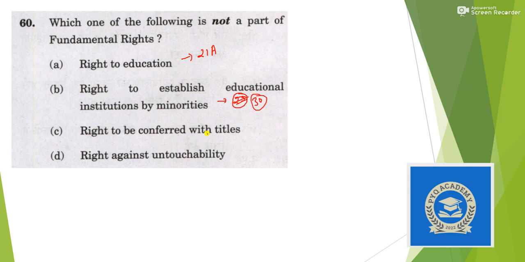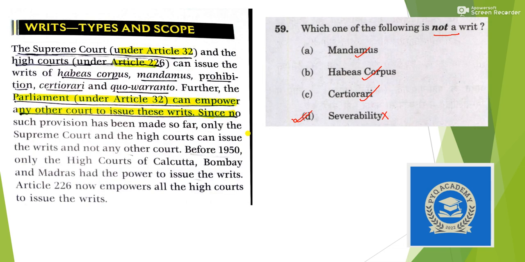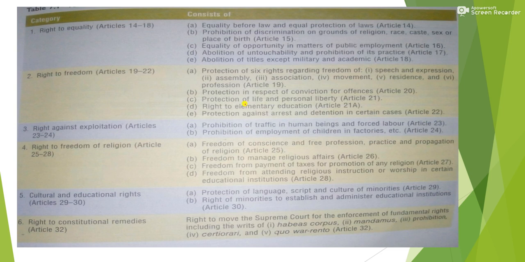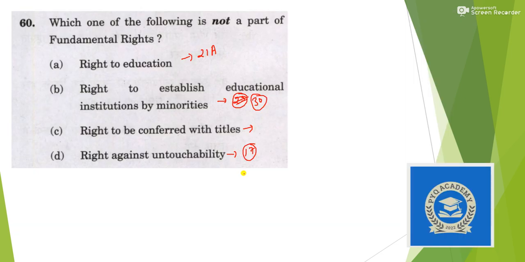Then right to be conferred with titles. Right against untouchability is Article 17, but this is not a fundamental right. Article 18 describes abolition of all titles, that means titles have no meaning in present day India. So the right to be conferred titles is not a fundamental right. So the answer is option C.